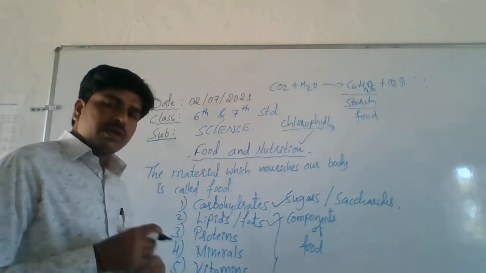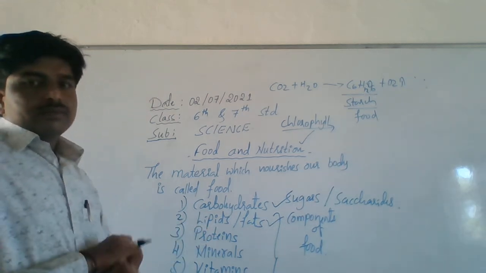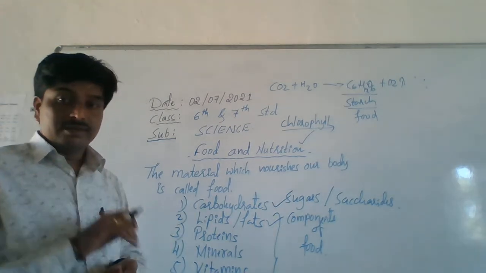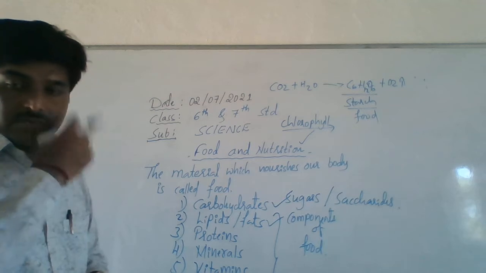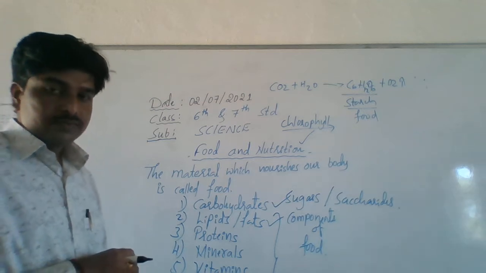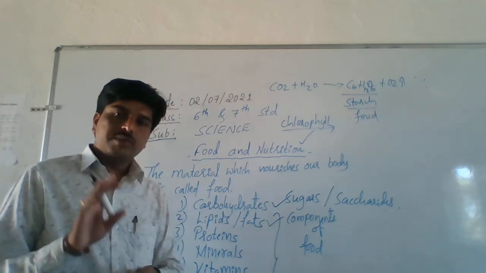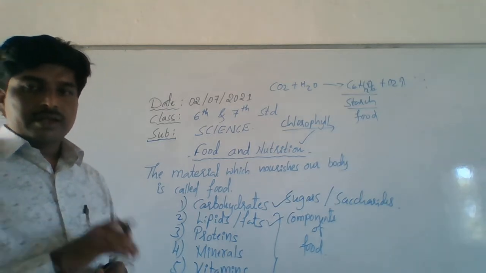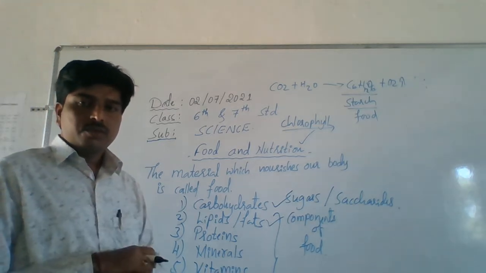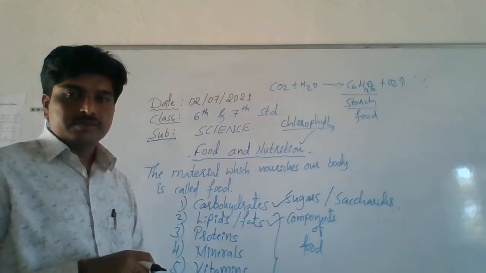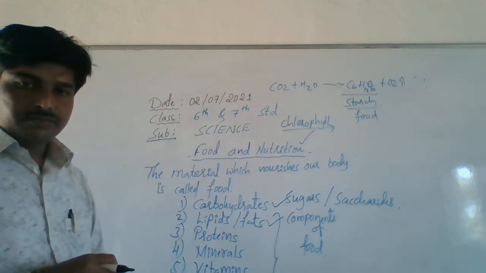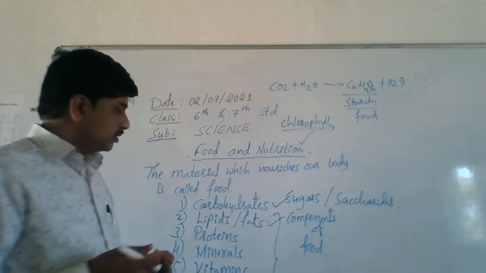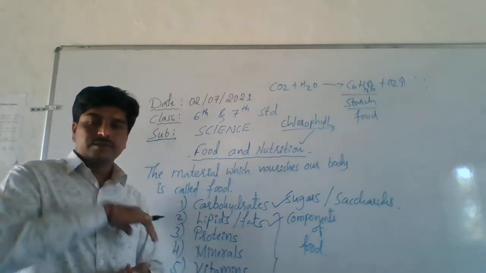Where can we get lipids, sir? From oils, vegetable oil. You are using vegetable oils for cooking in your daily life. Understand? So that vegetable oil is a fat. Vegetable oils and fats are there, and fats are also obtained from animals: ghee, butter. This is a fat material.